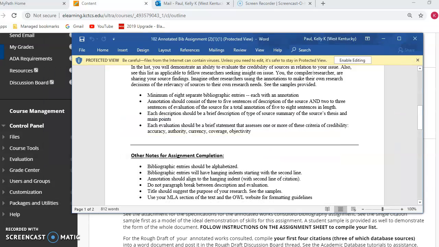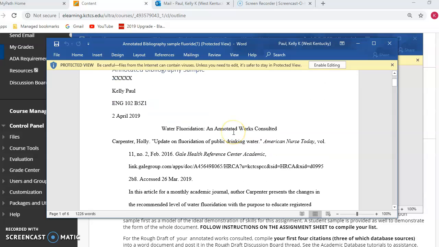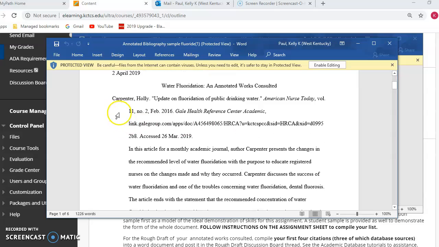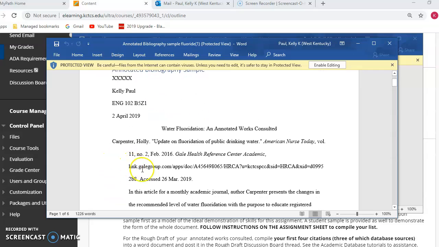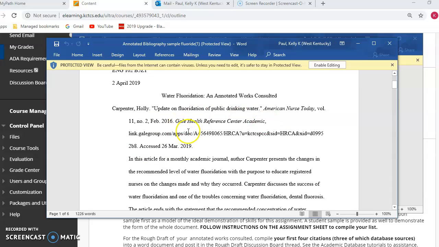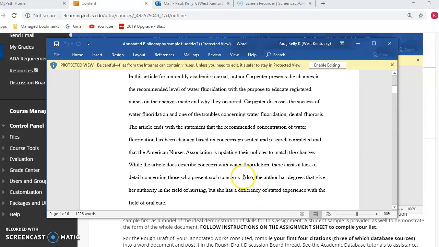I have a sample also on there, and I'm going to show it to you, of what an entire bibliography will look like. Here is one that a real student did, and she talked about fluoride. You can see that the sources are in alphabetical order. There are hanging indents for each of the entries. You have the entry with all of the information, and then under that this person is reviewing the article. Part of this is summary, and the rest is the evaluation. The evaluation is mainly right here.